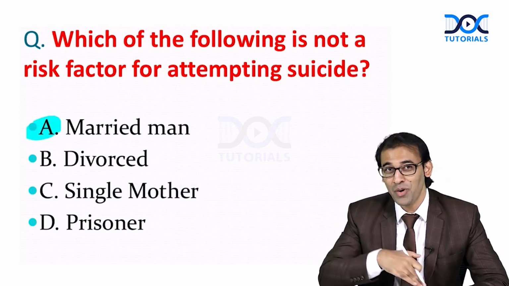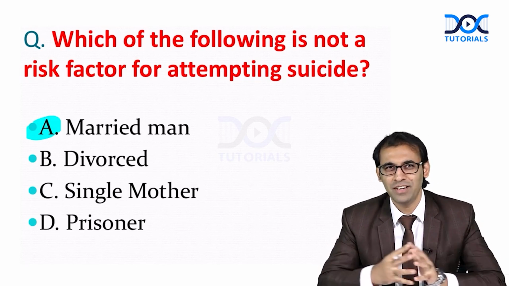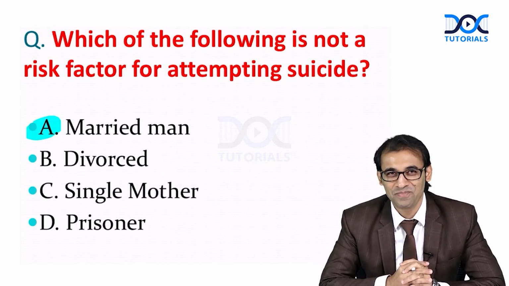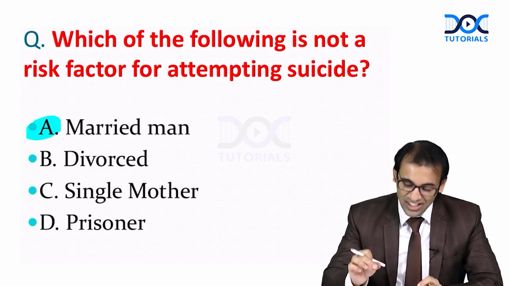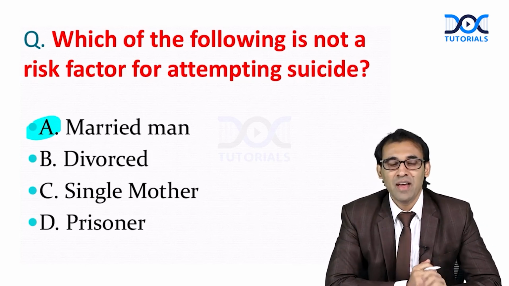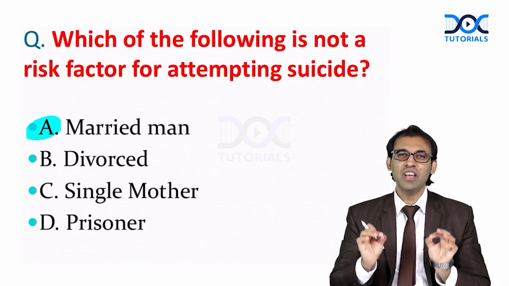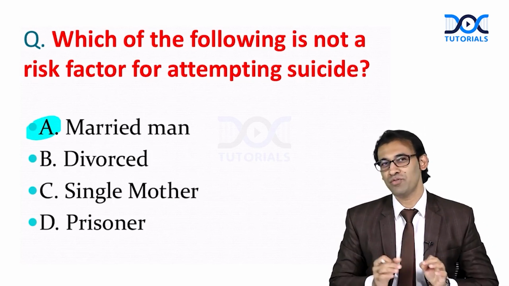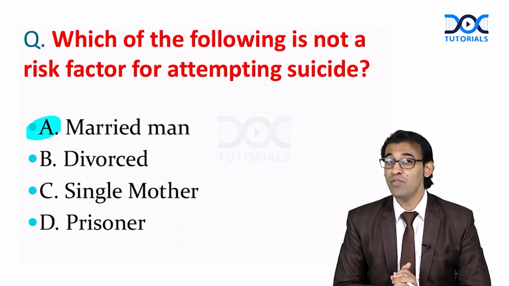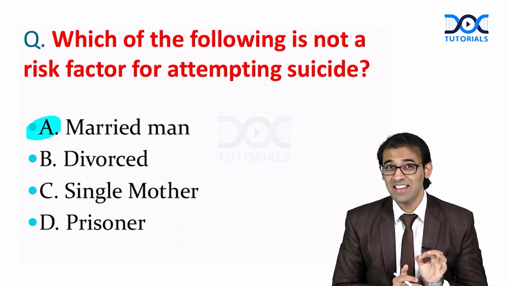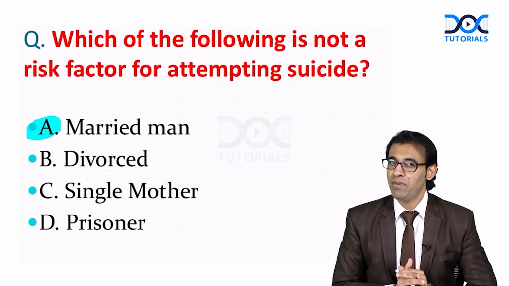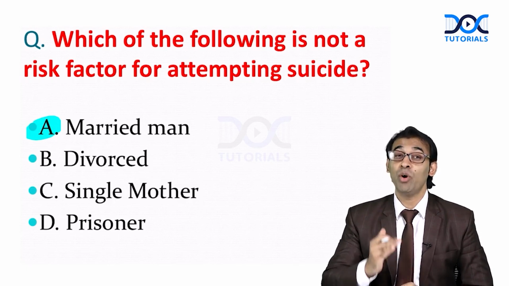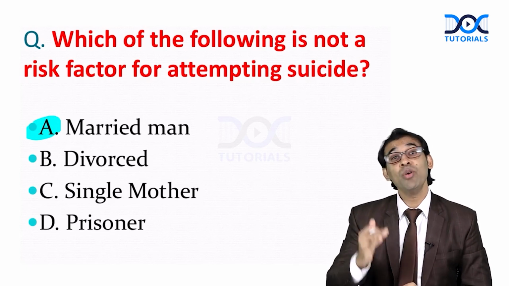Married man. Out of these 4 options, why do you think a married man is always at risk of suicide? But mentioning this question is important here. Why? Because remember, depression is one of the most important causes for suicide. And suicide, especially in India, is extremely prevalent. We have to understand about depression. We have to understand about suicide.